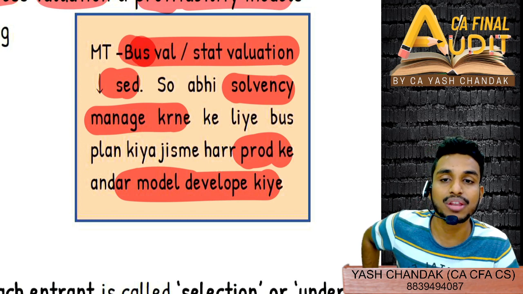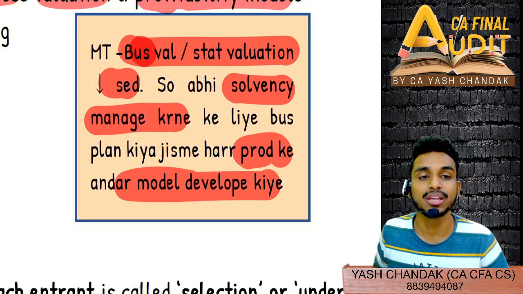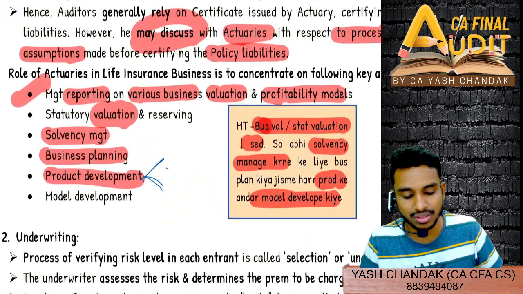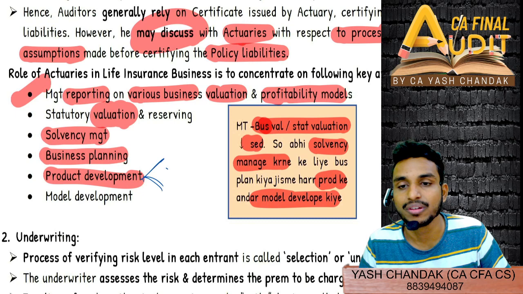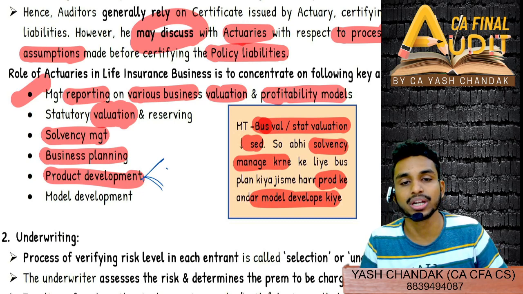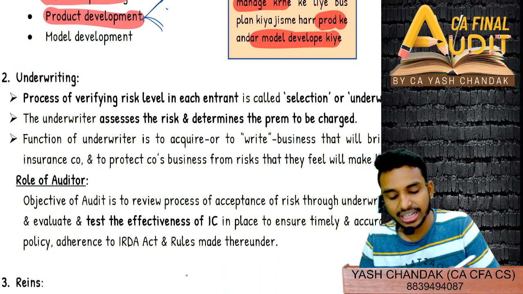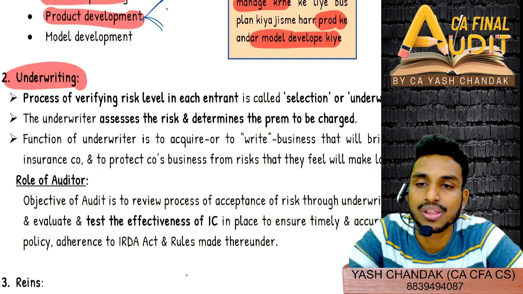Those are all the points which as an actuary you will be required to take care of. Role of actuaries: management reporting on business valuation, statutory valuation, solvency management, business planning, product development, model development. Okay? Then comes underwriting. What do you mean by underwriting in the case of insurance?